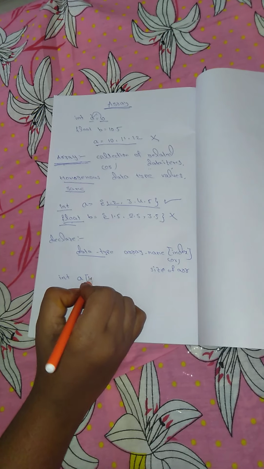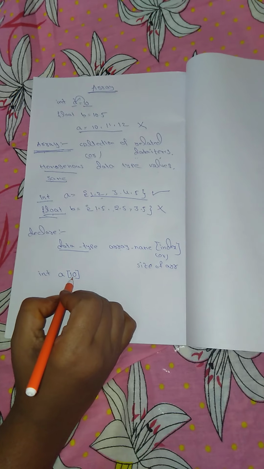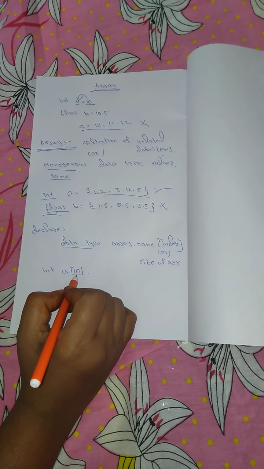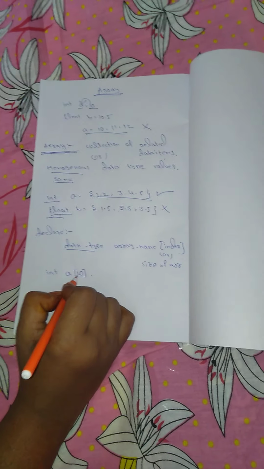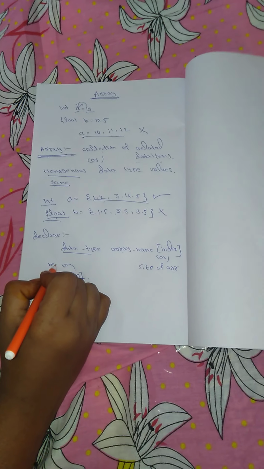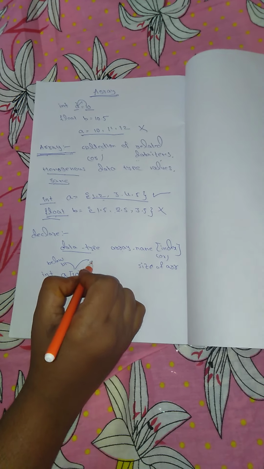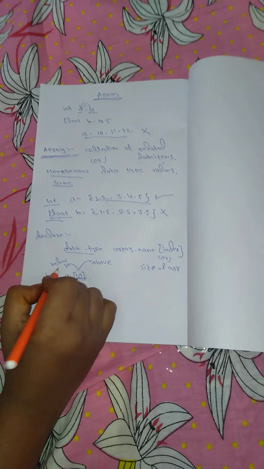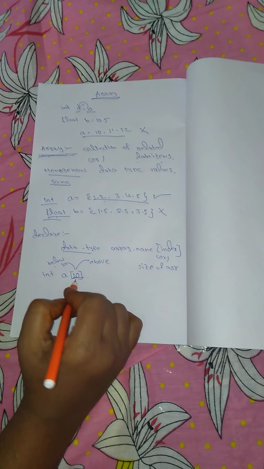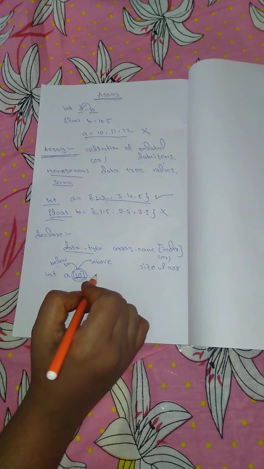If you want to take 10 values, write 10. If you want to take 11 values, it is not 10; you have to write 11 here. If you take 10 values, you have to insert 10 values only, not above 10 values. Enter below 10 values or 10 values. If you enter above 10 values, it is not considered.